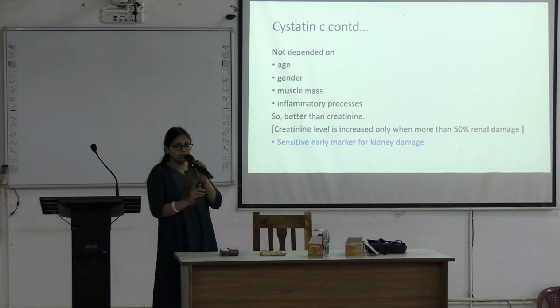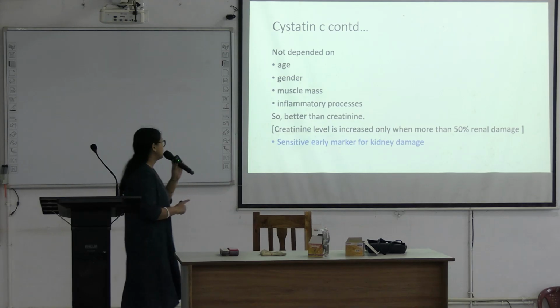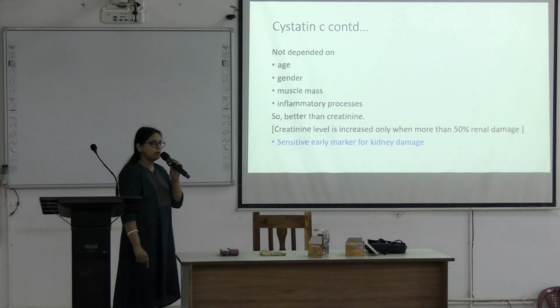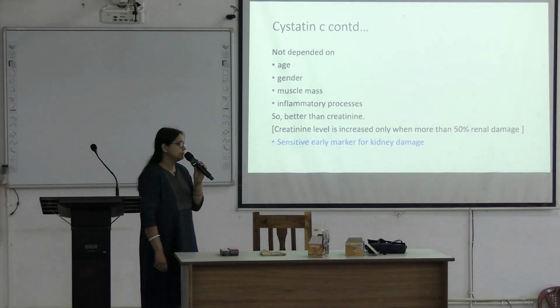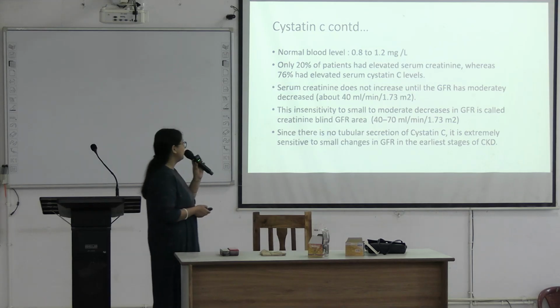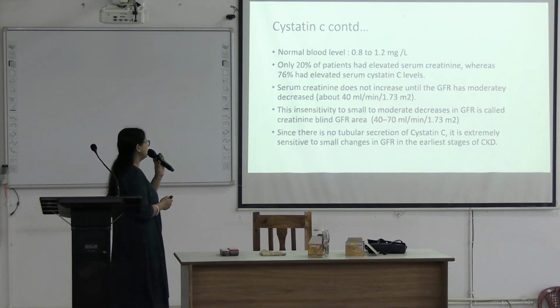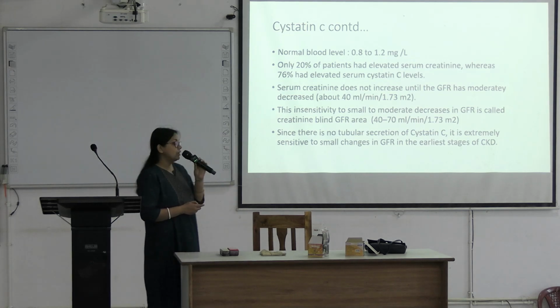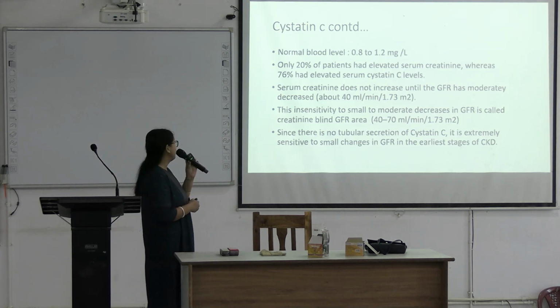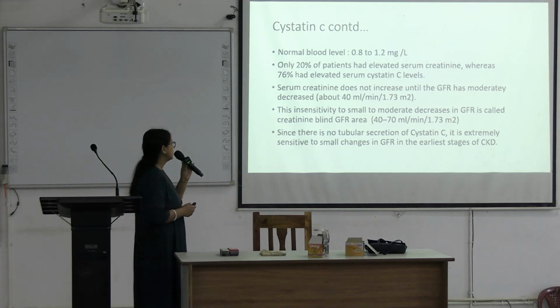So creatinine is a late marker, but cystatin C is a sensitive early marker for renal damage. Here it is written the normal blood level is 0.8 to 1.2 milligram per liter. Only 20% of patients have elevated serum creatinine, but 76% of patients have elevated cystatin C levels.